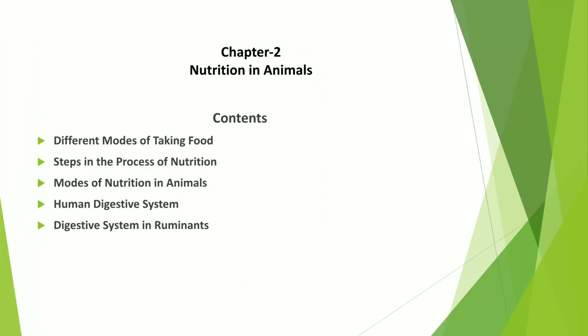So students, first we will discuss the topics of the chapter on which we will focus. These topics are different modes of taking food, steps in the process of nutrition, modes of nutrition in animals, human digestive system and digestive system in ruminants. Students, this chapter is very important and very interesting. If you pay attention and listen carefully, then you will understand all the topics and you will enjoy it. Let's begin.